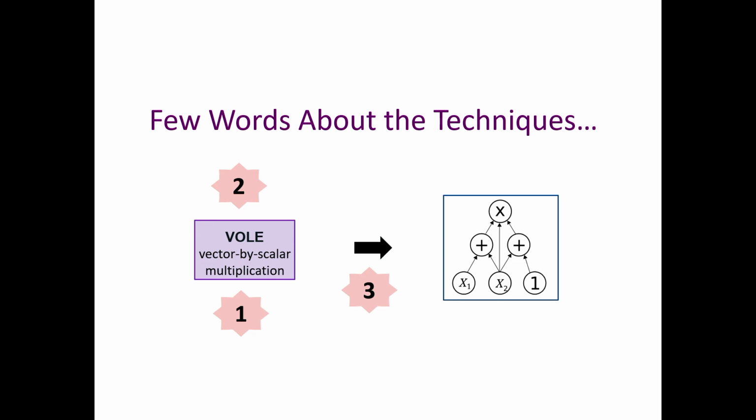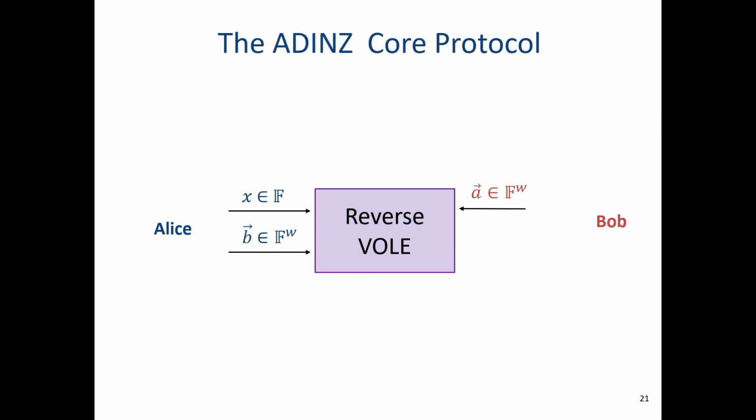So I'm not going to talk too much about the proofs. I think that there are 3 interesting ideas. There are 2 of them in the Volley layer, and the third one in the transformation from Volley to general circuits. I will not have time to say too much about the third one, but let me say a few words about the first and the second.